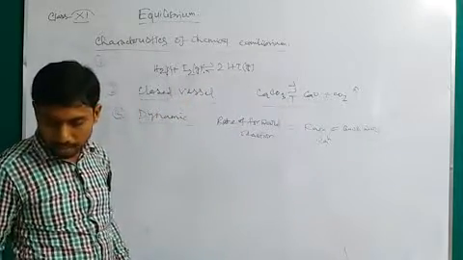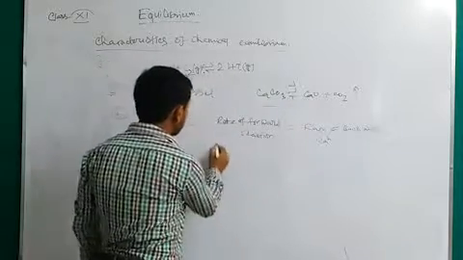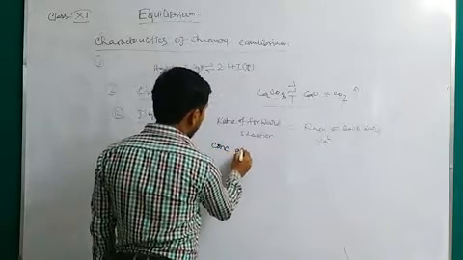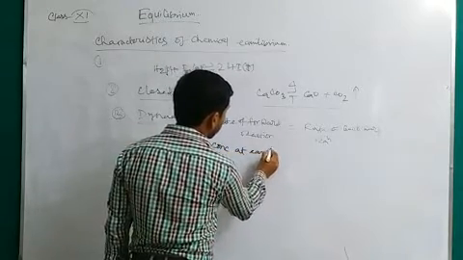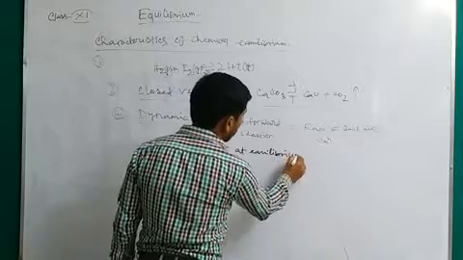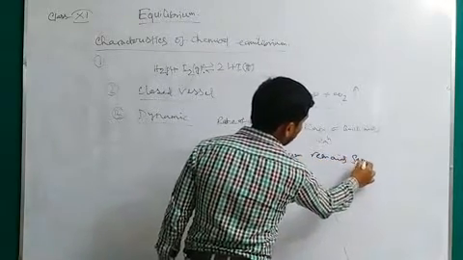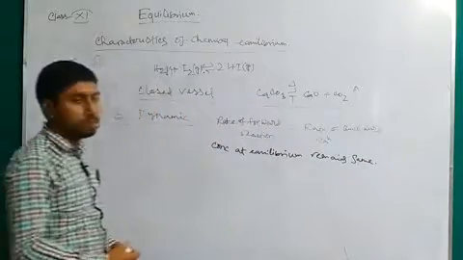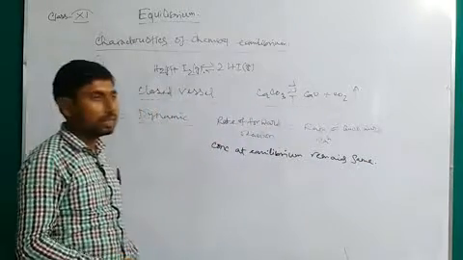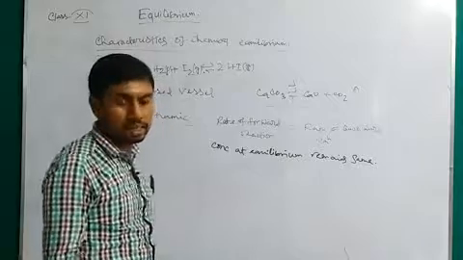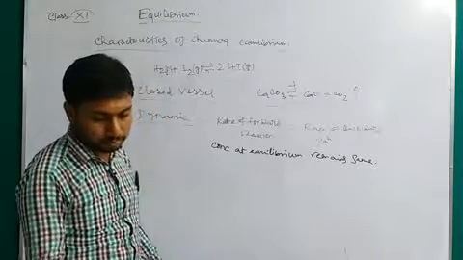And the concentration at equilibrium remains the same. The concentration of the reactants and products at equilibrium is the same.